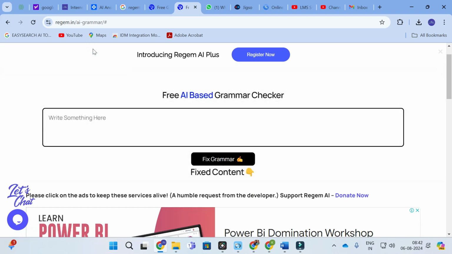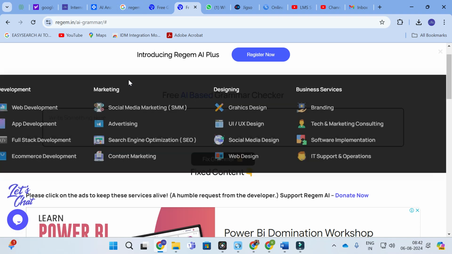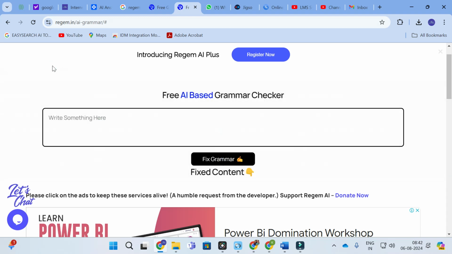So go on and check with your input prompts in Regem AI. As it is free, sometimes the server may be down, but after that it will come back up. We checked again and it is working now. This is how you can use Regem AI to generate better content for your research paper as well as academic writing. Hope this video will be very helpful for you.